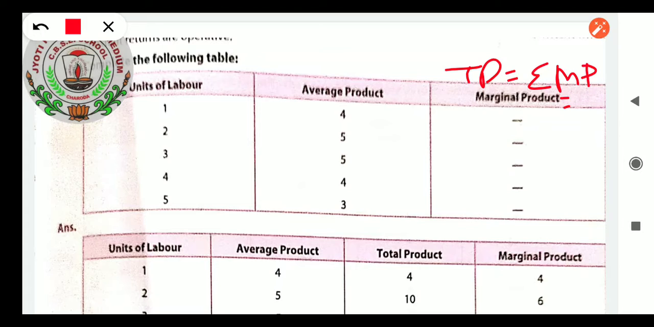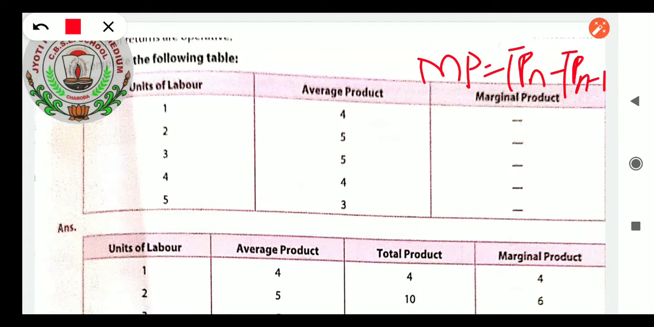And one more formula is there if you want to know. This formula I will not use. Instead of that, I will be using MP equals TPn minus TPn minus 1. Okay, this formula I will take. So TP needs to be calculated when MP is to be found out. From AP we cannot take out the MP. So how will we take it?